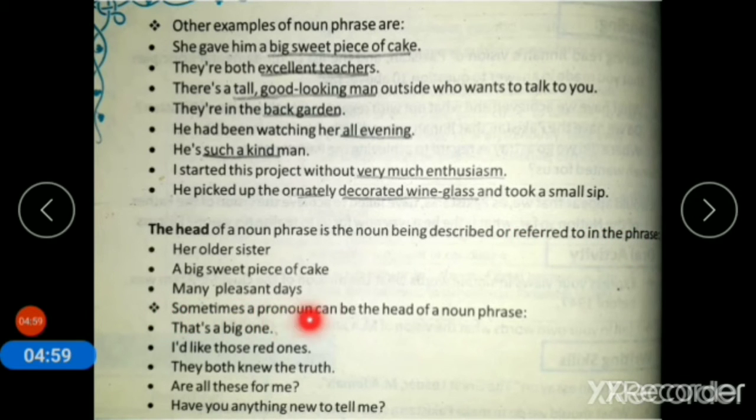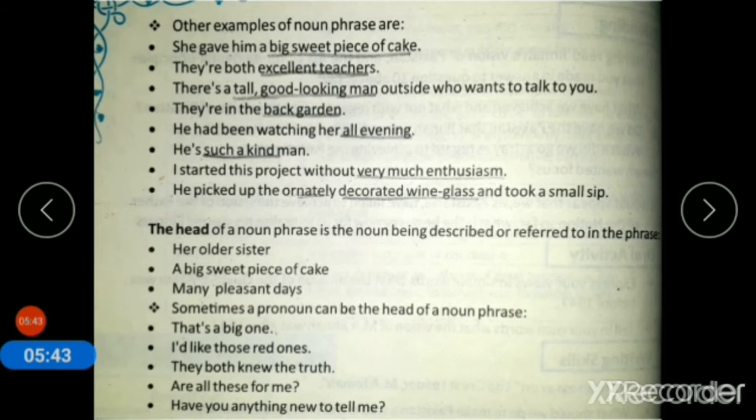Sometimes a pronoun can be the head of a noun phrase. That's a big one. I would like those red ones. They both knew the truth. Are all these for me? Have you anything new to tell me? So sometimes the head of a noun phrase is the noun being described or referred to in the noun phrase, but sometimes pronouns can be the head of a noun phrase.